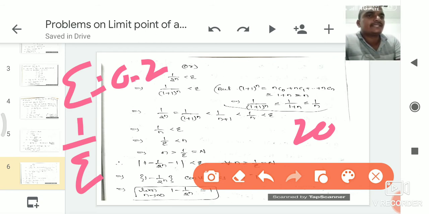If we take 0.3 or 0.15, or any number, we get a natural number. If there exists a natural number, the given sequence converges. Otherwise it diverges.